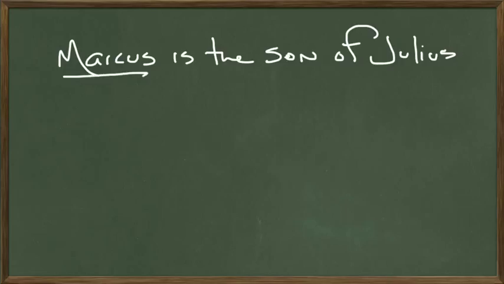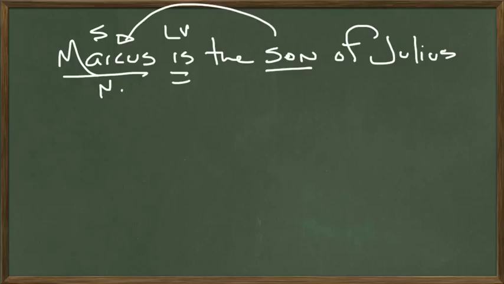Marcus is the subject of the sentence, and he goes in the nominative case. Is is the verb. It's a linking verb in this case. It's linking son to the subject. Son is a noun that follows a linking verb, so it's a predicate nominative. And then we have this preposition over here: of what, or of whom? Of Julius, object of the preposition.